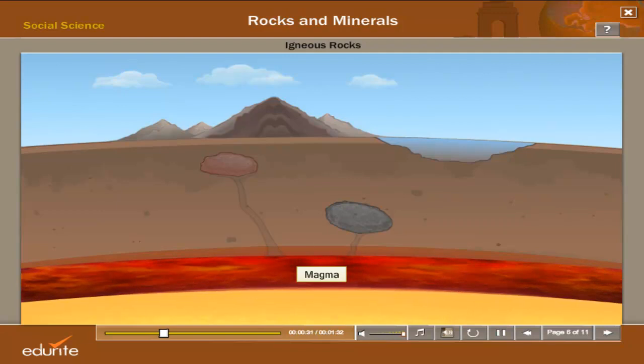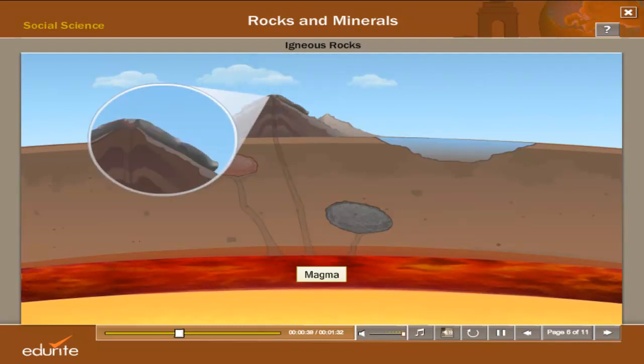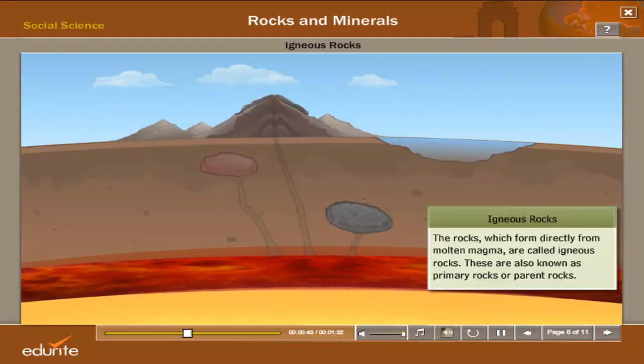When the magma is expelled onto the surface of the earth, it cools fast and solidifies back into rocks. Such rocks which form directly from molten magma are called igneous rocks. These are also known as primary rocks or parent rocks.